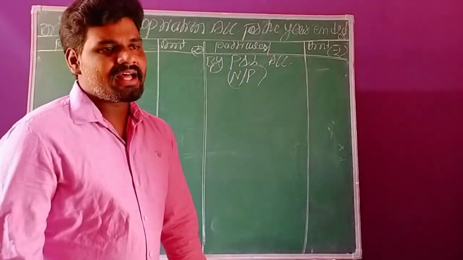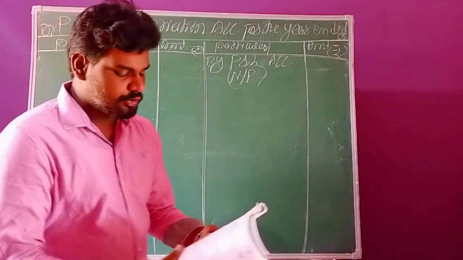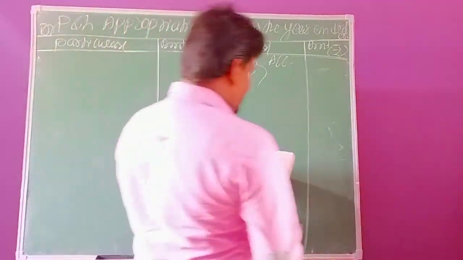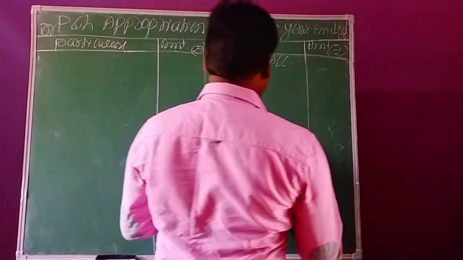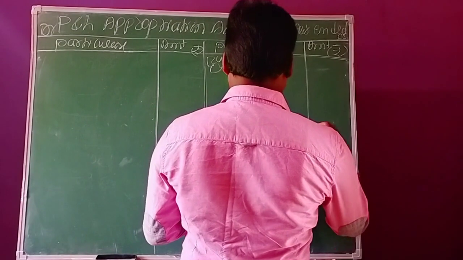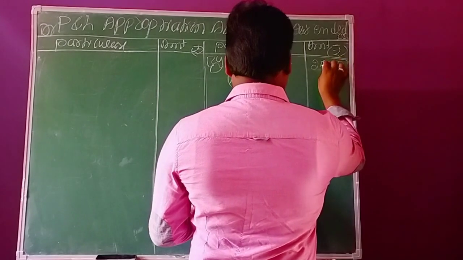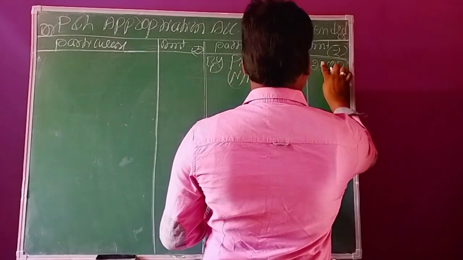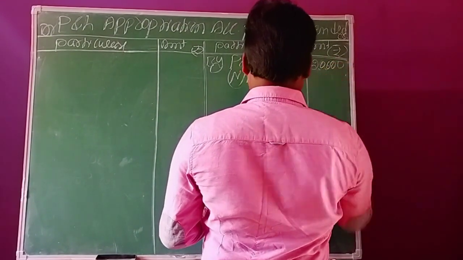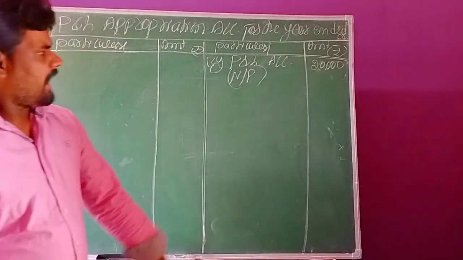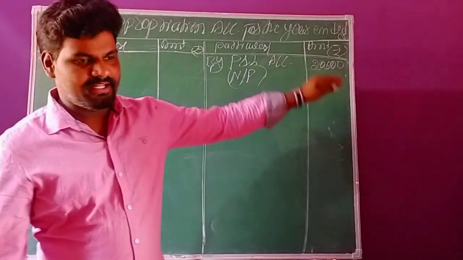So here, as per the required information, what is the total profits during the year? The total profits during the year, total 20,000. So here, as per the required information, the total profits in the business organization is 20,000.